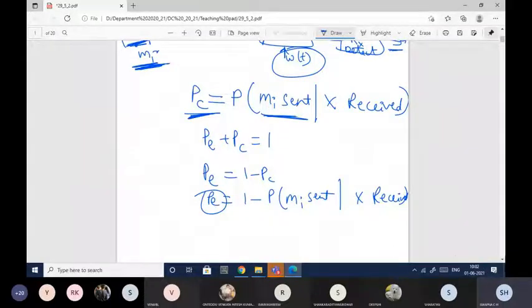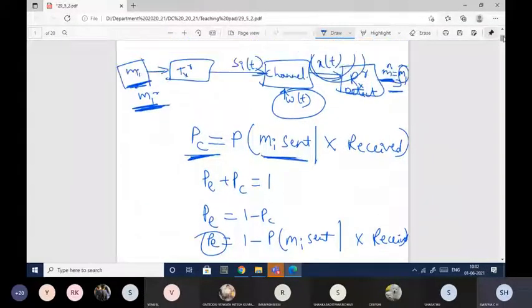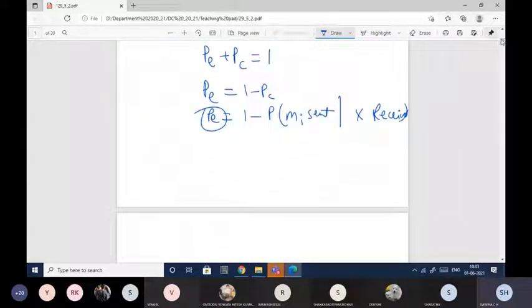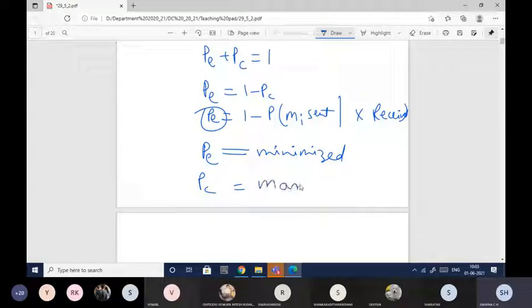So here when I'm designing the receiver, the receiver's function is to detect the signal. In order to detect the proper signal, the error probability should be minimized. I can say that either this should be minimized, or the other way is Pc should be maximized. Either of these is true. If I'm reducing the probability of error, obviously the performance will improve. Or if I say that the probability of correct decision is improving, then the error will be less. That is what it means.